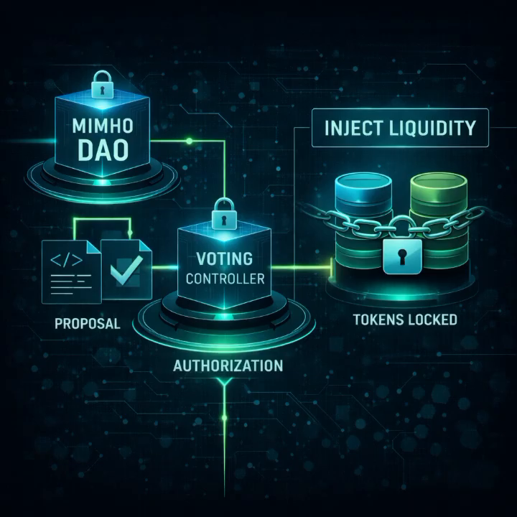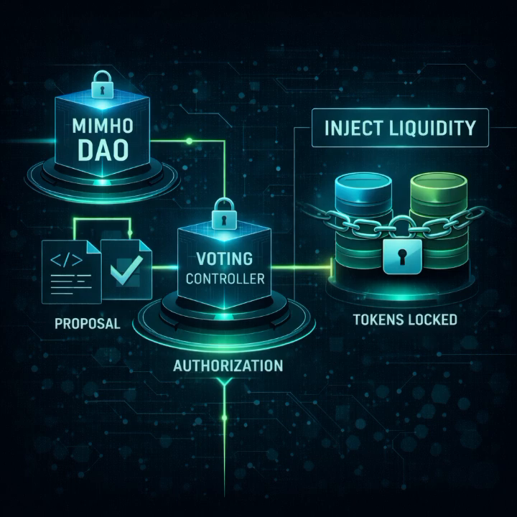Liquidity injection, a practical example. Liquidity injection is a clear example. Tokens are stored inside the inject liquidity contract. They cannot be withdrawn. To be used, the DAO must approve. The voting controller must authorize. The inject liquidity contract executes. No person moves tokens manually.